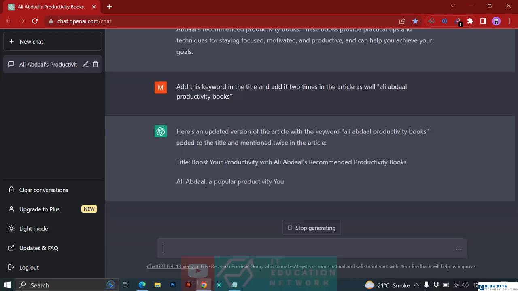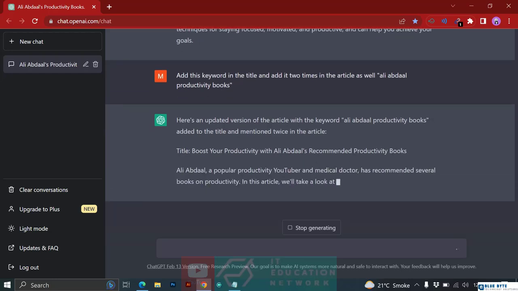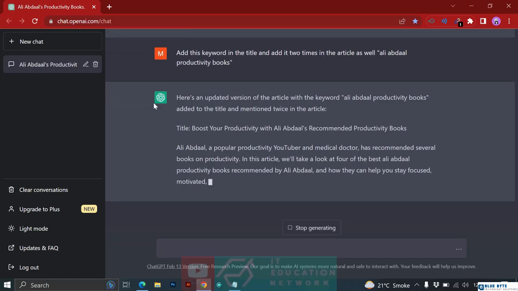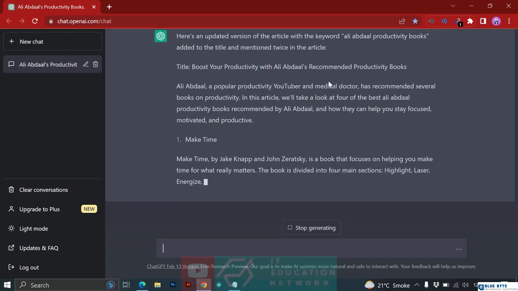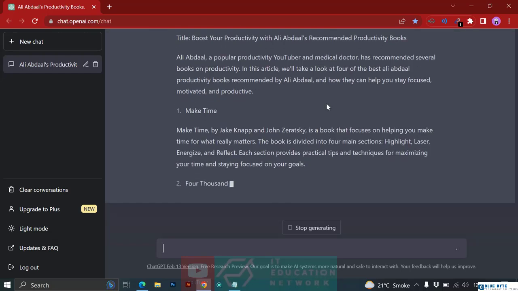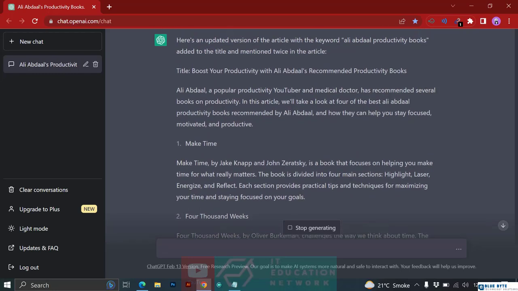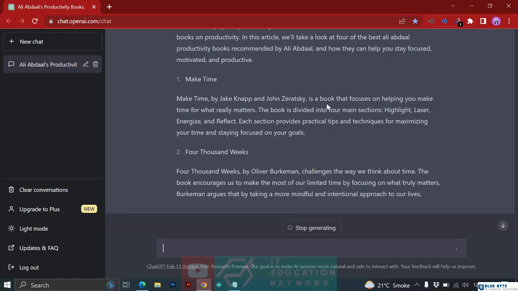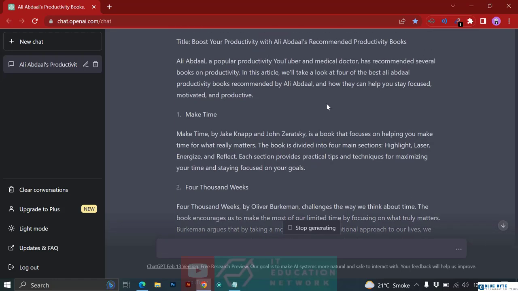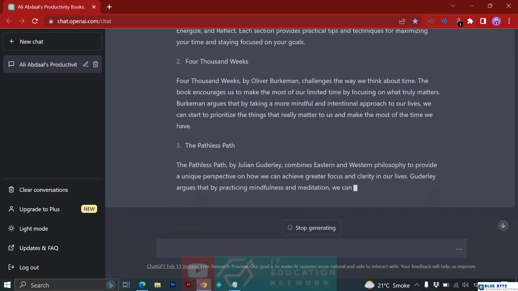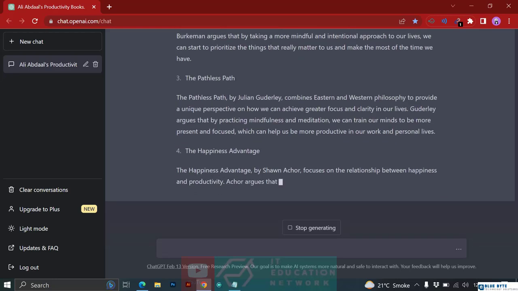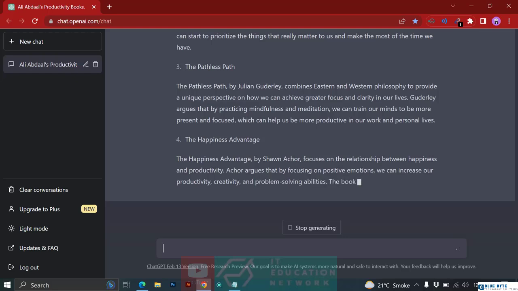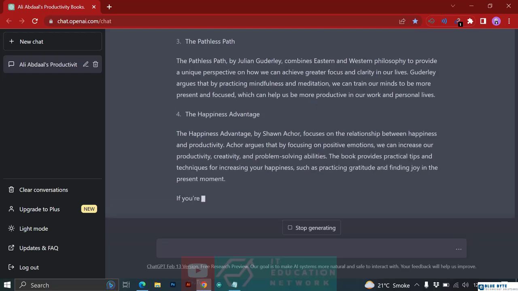Okay, boost your productivity with Ali Abdaal's recommended productivity books. So again, it added recommended here. So we don't want this keyword. So what we'll do is we will delete this recommended part over here. Okay, I think for now it is good. It's quite good. I like it, but we again missed the 2 paragraphs, and it's now 1 paragraph. It's okay, it's fine. Let's go with 1 paragraph now.